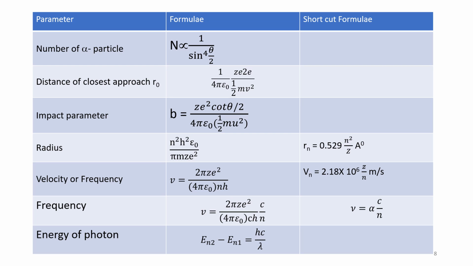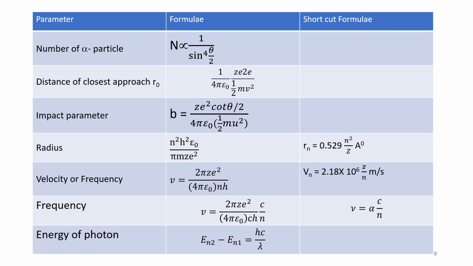Distance of closest approach r naught we have seen, that is given by 1 over 4 pi epsilon naught into Ze into 2e divided by half mv square. Impact parameter we have also seen, b is equal to Ze square cot theta by 2 divided by 4 pi epsilon naught into half mu square, where u is the initial velocity of the alpha particle.